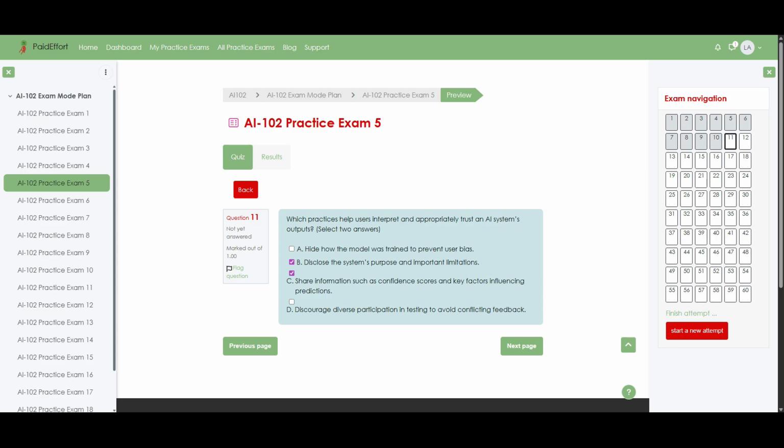By contrast, hiding how the model was trained reduces transparency and makes it harder for users to spot potential bias or misuse, so option A works against appropriate trust. Likewise, discouraging diverse participation in testing, as in option D, removes valuable perspectives that help uncover issues across different groups, so it undermines fairness and reliability rather than improving it.